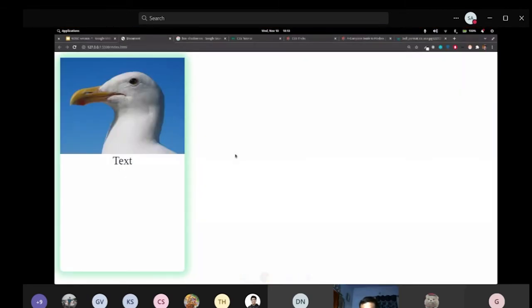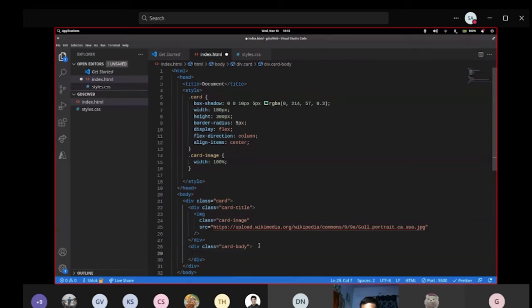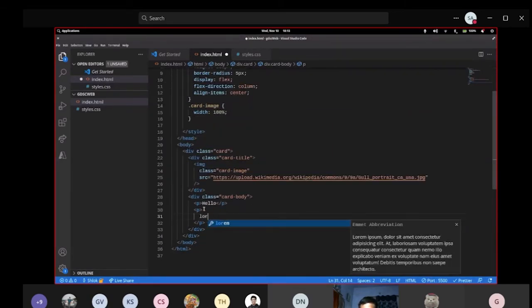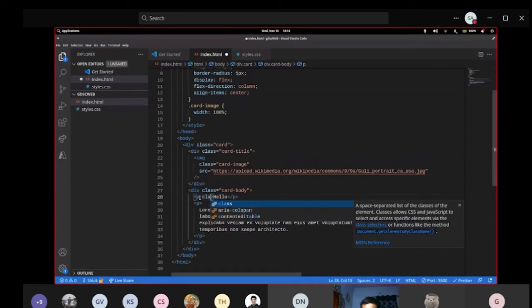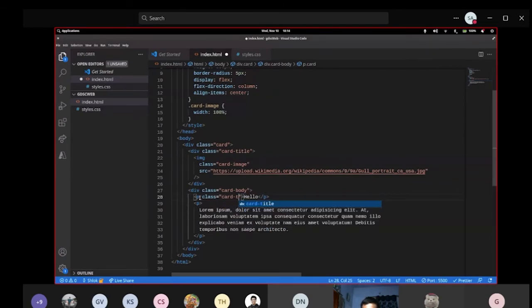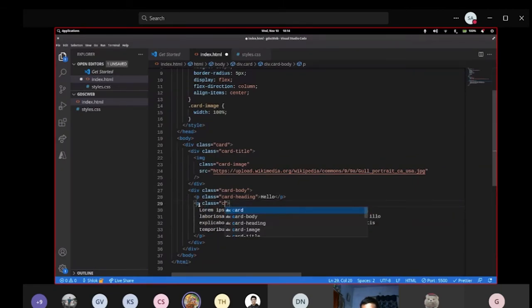Now let's add some text. Again, this div is going to have some heading. I do not prefer using h tags anymore. I just use p, hello, and I'll use another p. I'll write lorem ipsum. And this is going to be class as card title. Oh, we have used card title, so it might create an issue. So I'll use card heading. Doesn't matter for now. And this is class card para or anything.